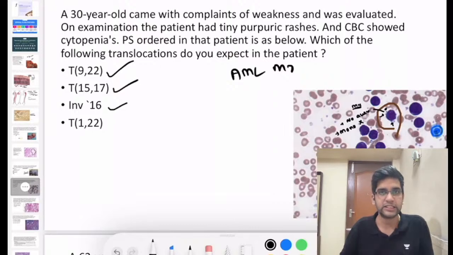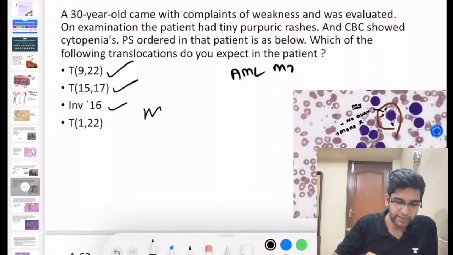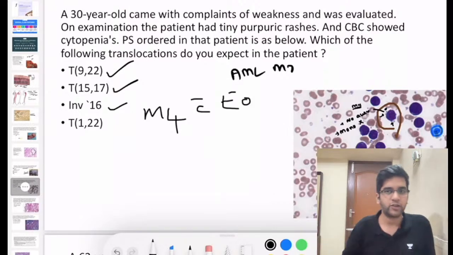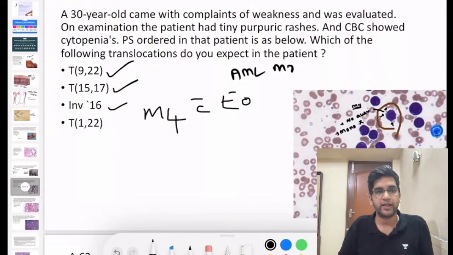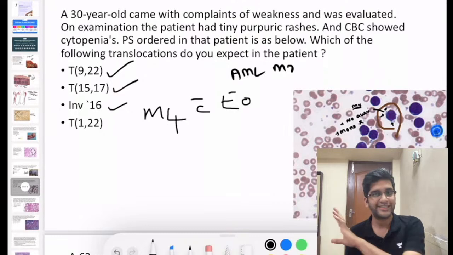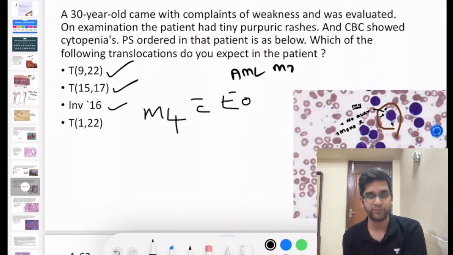You must have definitely read that. You must have read something called AML M4 with eosinophilia, right? Inversion 16 is a classical finding seen in AML M4 with eosinophilia. It's more eosinophils. This image didn't have eosinophils. This is not AML M4, right?